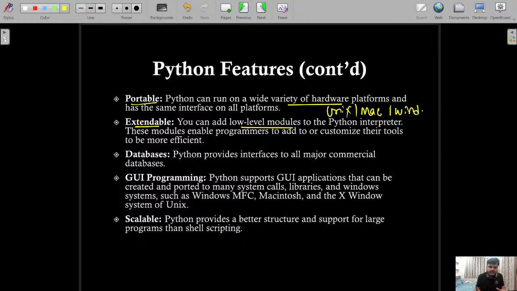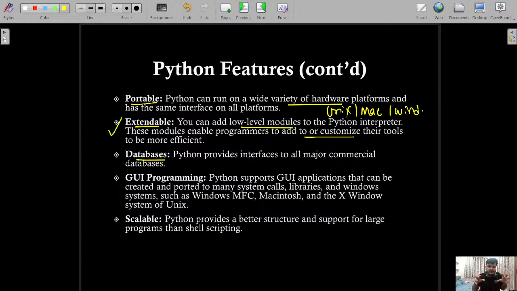You can add low-level modules to the Python interpreter, and these modules enable programmers to add or customize their tools also. You know that many times if you observe the Google Chrome browser, there are multiple APIs. If the APIs are working on a smaller part, and let's say in future the public is increasing because of demand, let's say the visits on that particular API increase. Using the Python language, such kinds of APIs can be easily handled. That is called extendable.